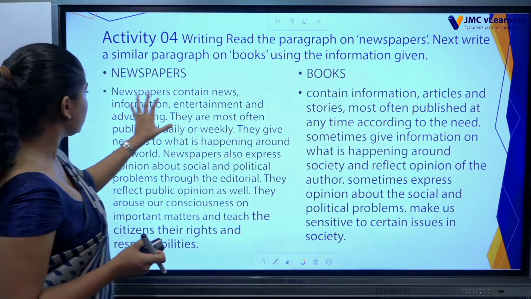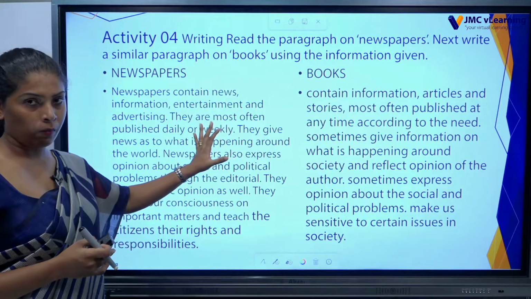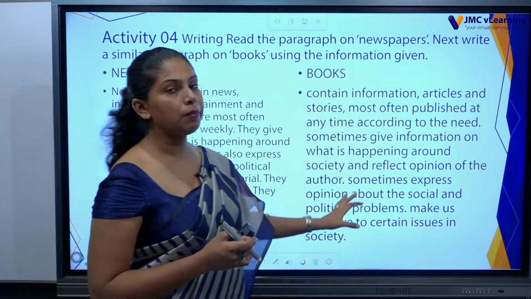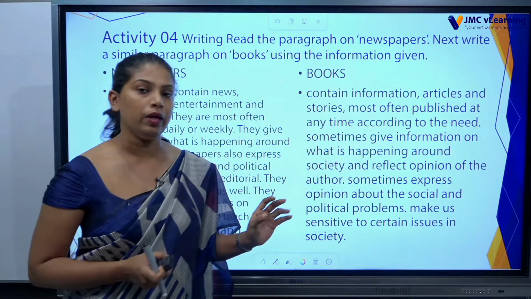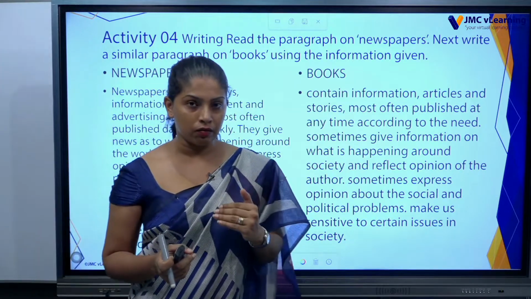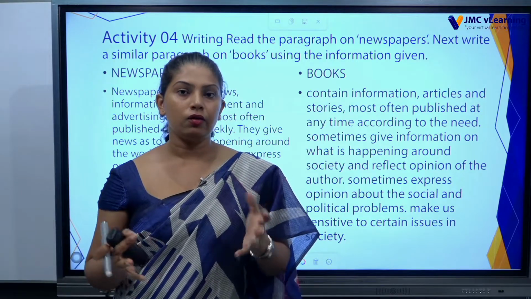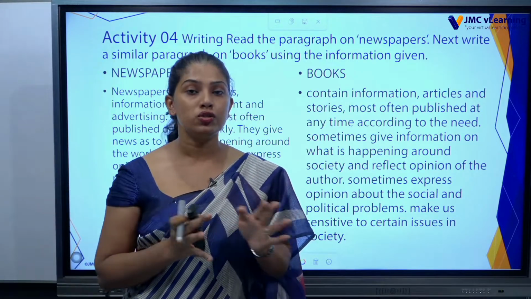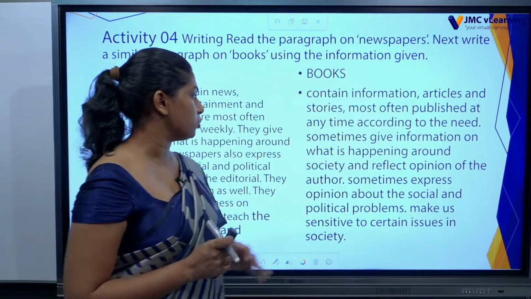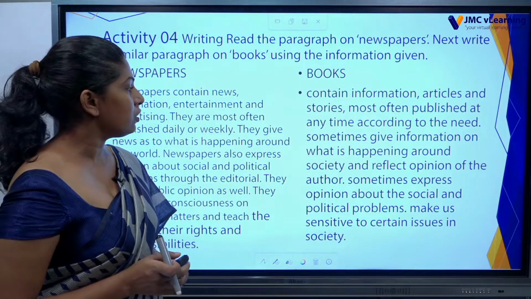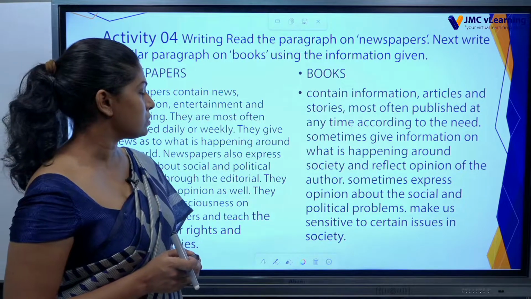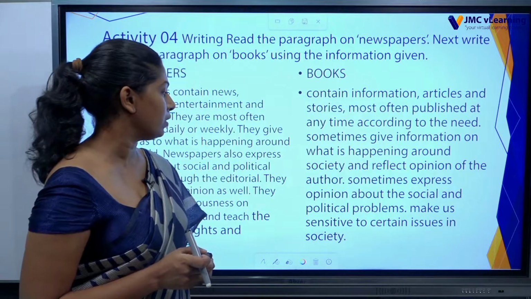Now here the correct grammar part comes in. When we are writing a paragraph on a given topic, if the points are given, we need to arrange them with grammar. We have to make the sentences according to the flow. That's what we are going to do. Sometimes give information on what is happening around society and reflect opinion of the author.